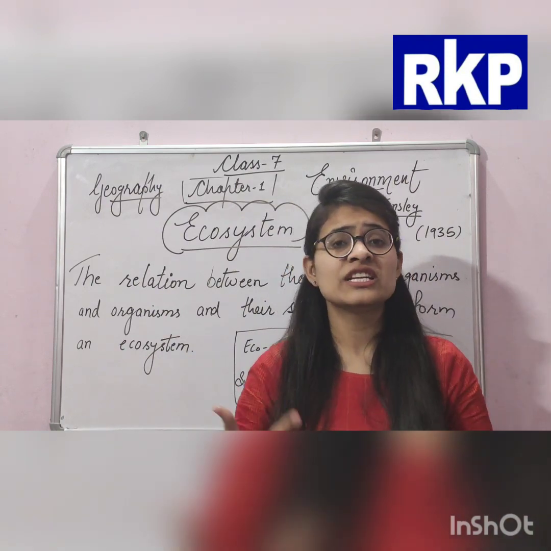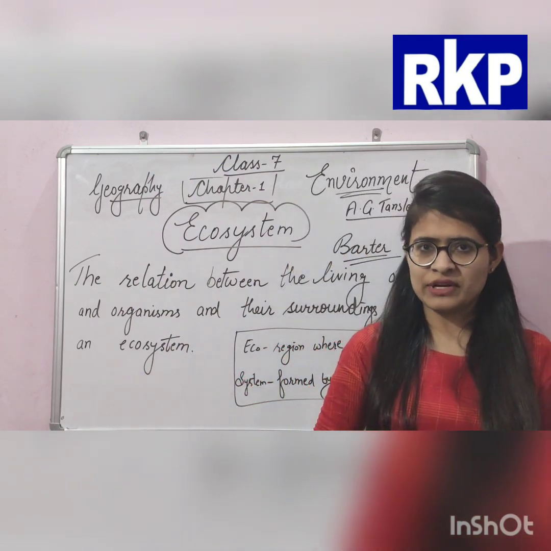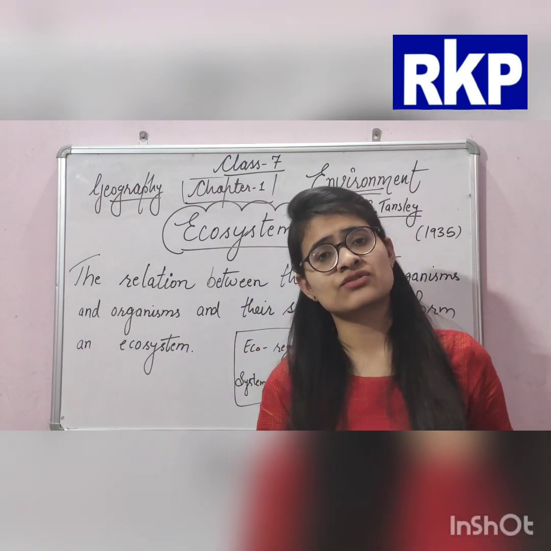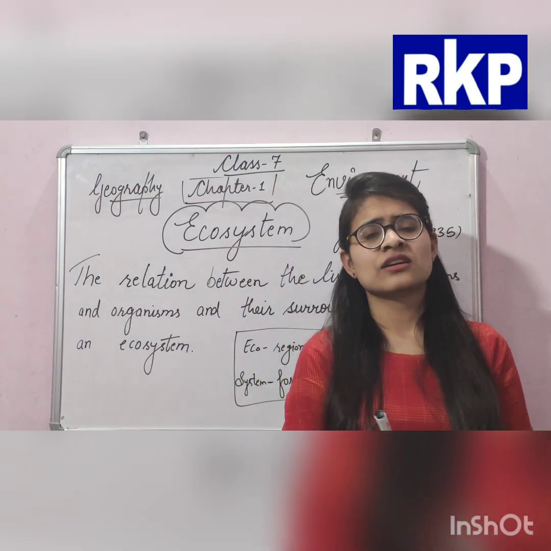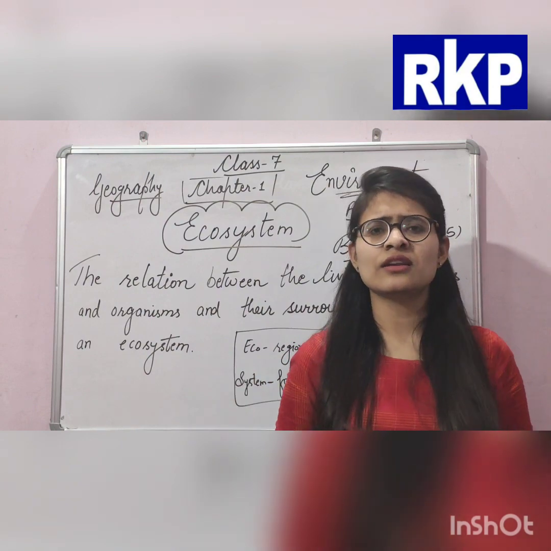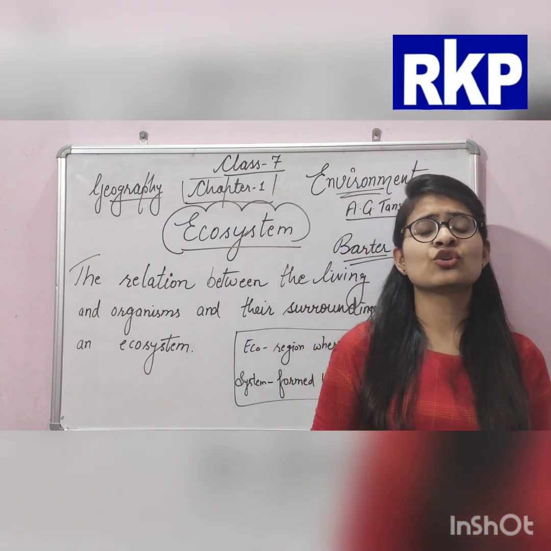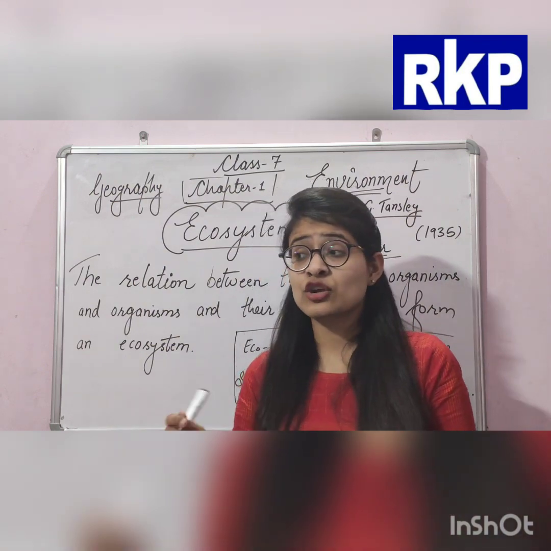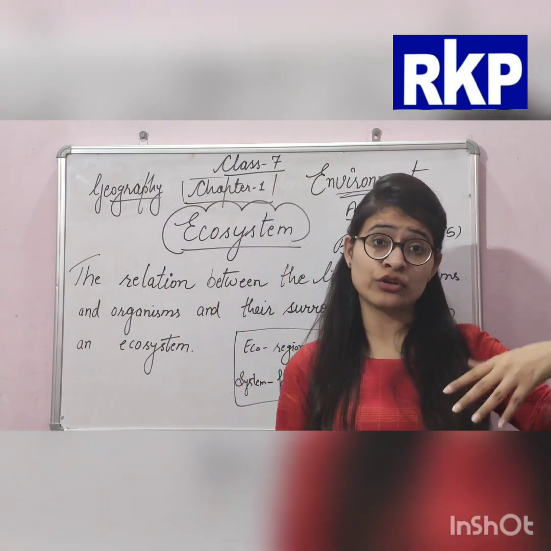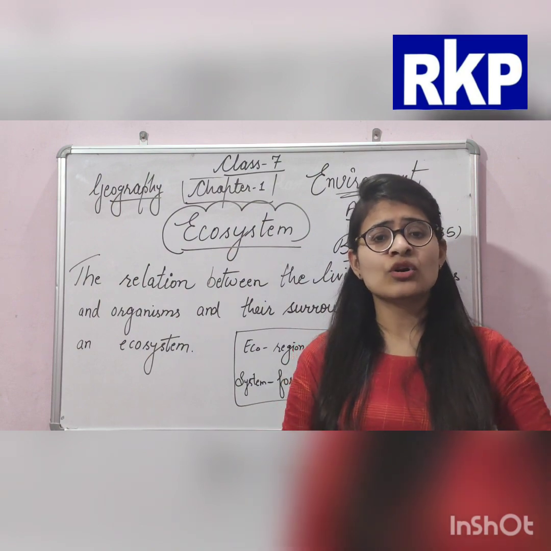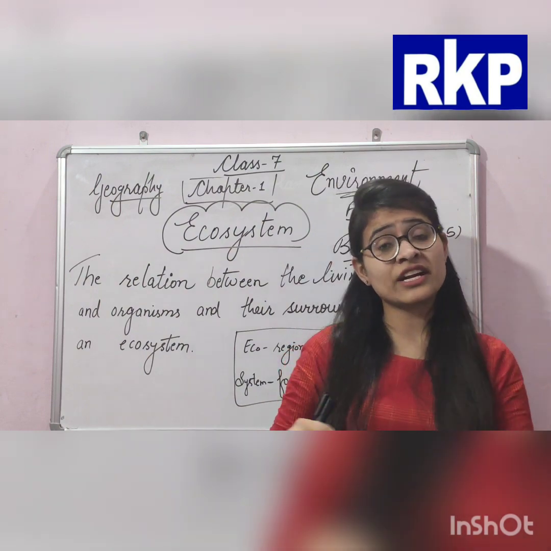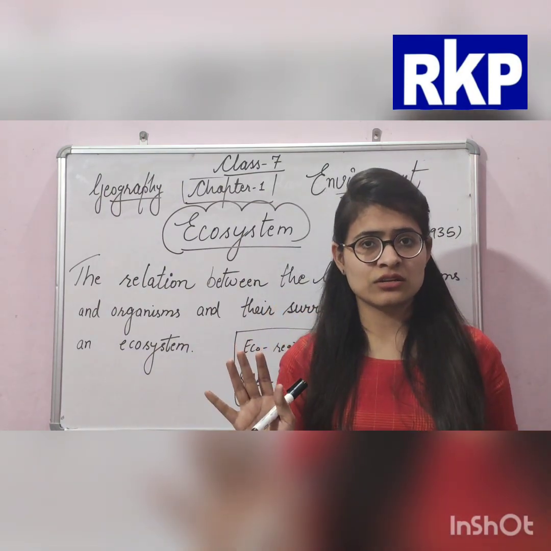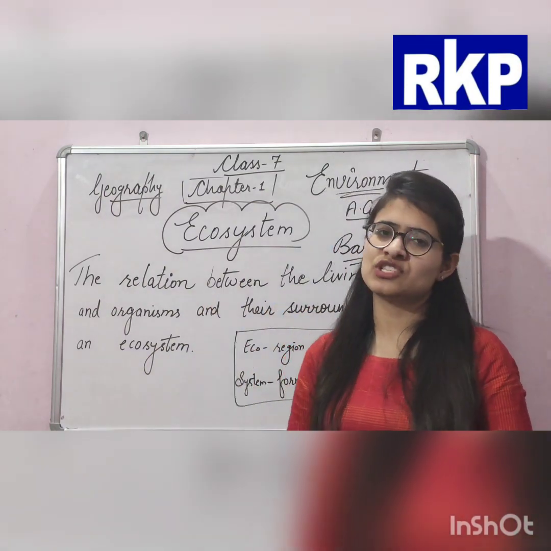And after that we discussed the human environment. Human-made things, like industries, factories, parks, roads, whatever there is, are human made. Next is the human environment. In this topic we discussed that early humans adapted themselves according to the environment, but now human beings interact with the environment and modify it according to their own needs. So this was our chapter.